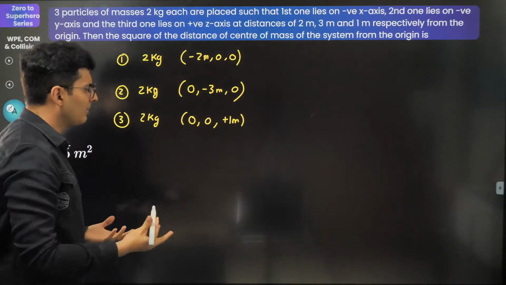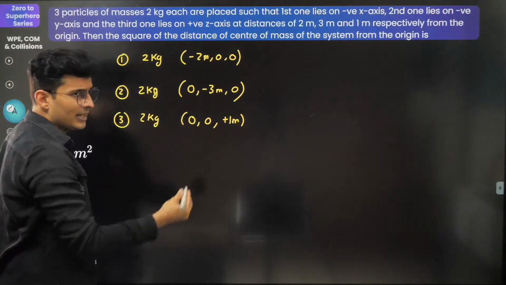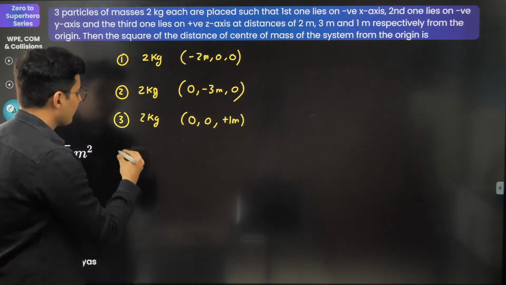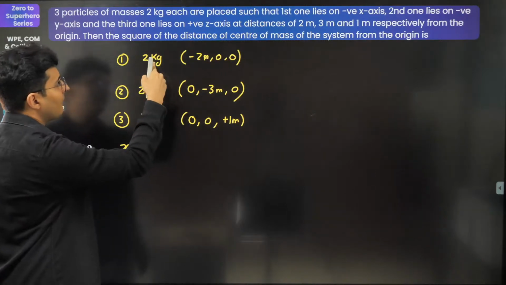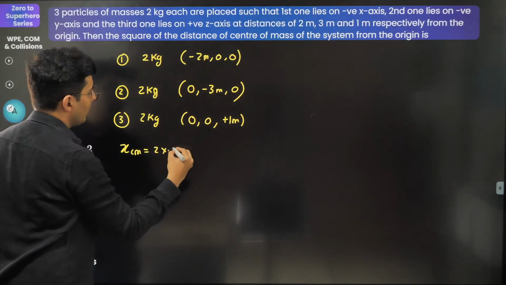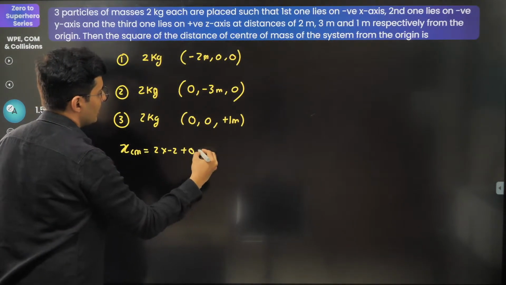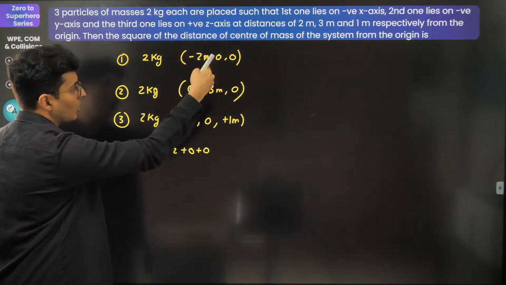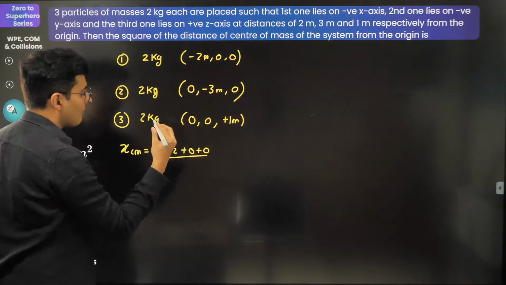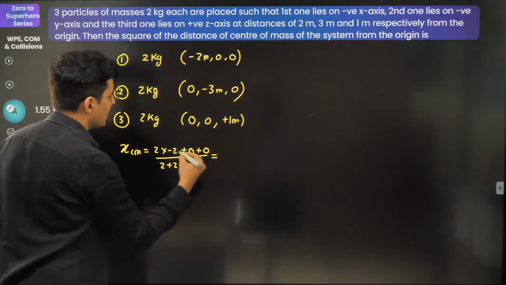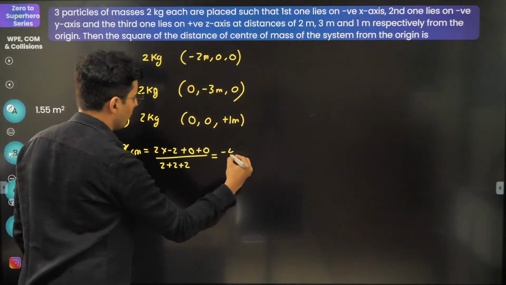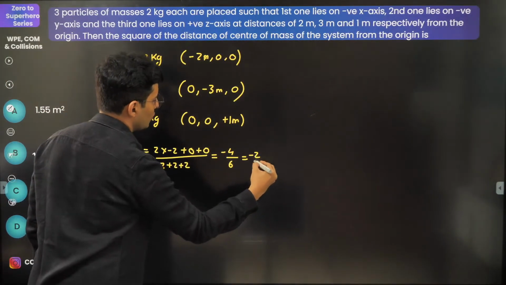Okay, let's start by finding the center of mass, each coordinate separately, obviously. So think about it. X center of mass will be m1 x1, so 2 into minus 2, plus m2 x2 plus m3 x3, 0, 0, upon m1 plus m2 plus m3, 2 plus 2 plus 2, which is 6. So this will become minus 4 by 6, which is minus 2 by 3.